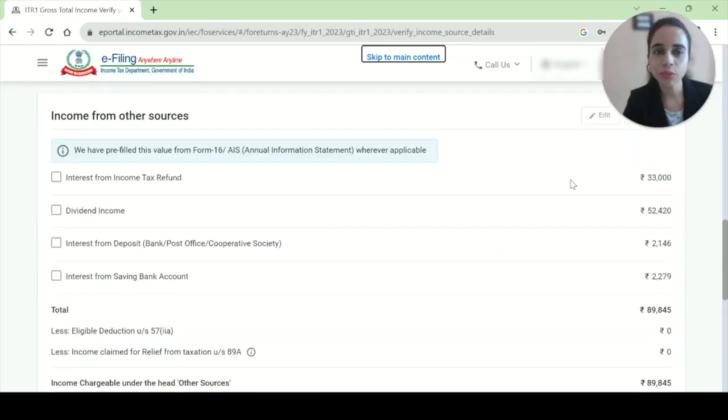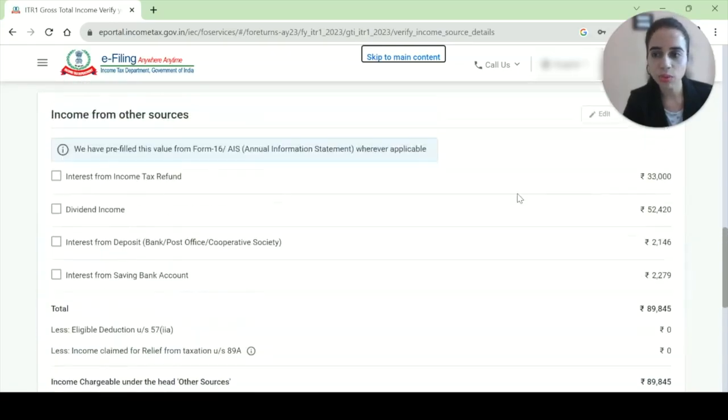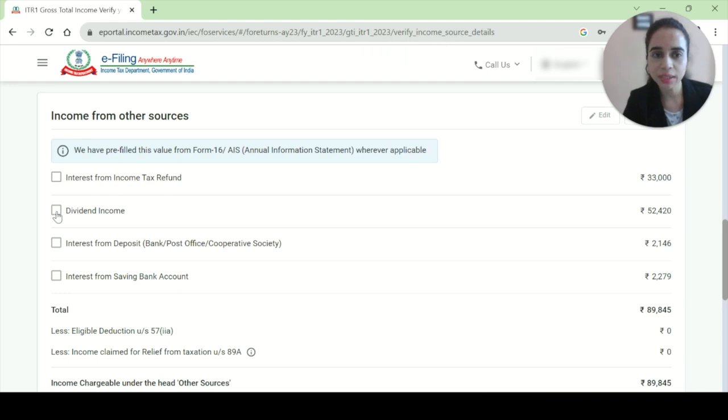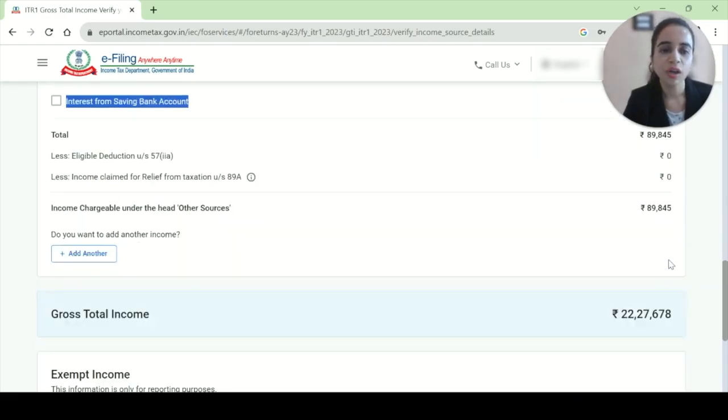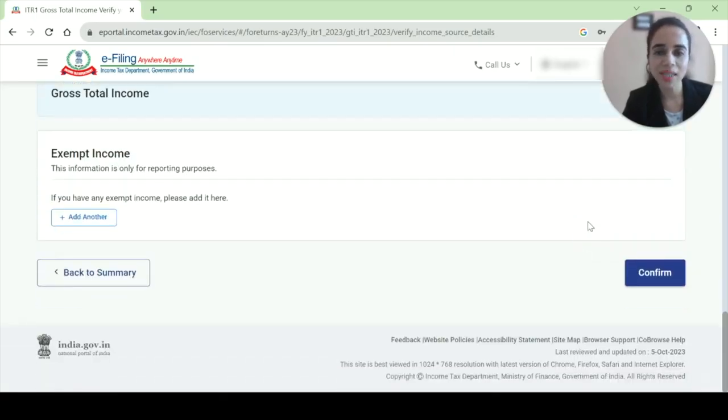If you wanted, you could have edited: you just tick it here and click on the edit option. Like we edited the income tax refund of 33,000, which was not pre-filled, I added it, while these others were all pre-filled. That was 0. So now I'll say no, I don't want to add any more exempt income.